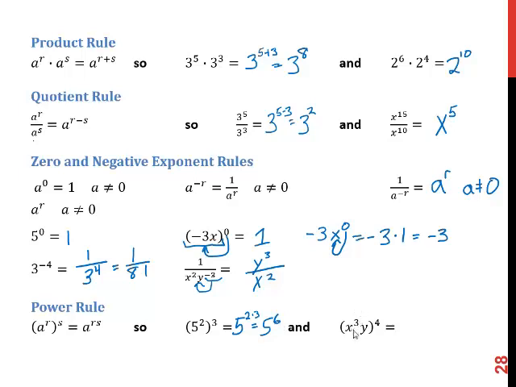Okay, this one's a little more interesting. (x cubed y) to the fourth, there is a distribution that we can do. So this is going to be x cubed to the fourth times y to the fourth. X cubed to the fourth, we'll multiply the 3 times the 4 to get 12. And this is just y to the first to the fourth, that's just y to the fourth. So we get x to the 12th y to the fourth.